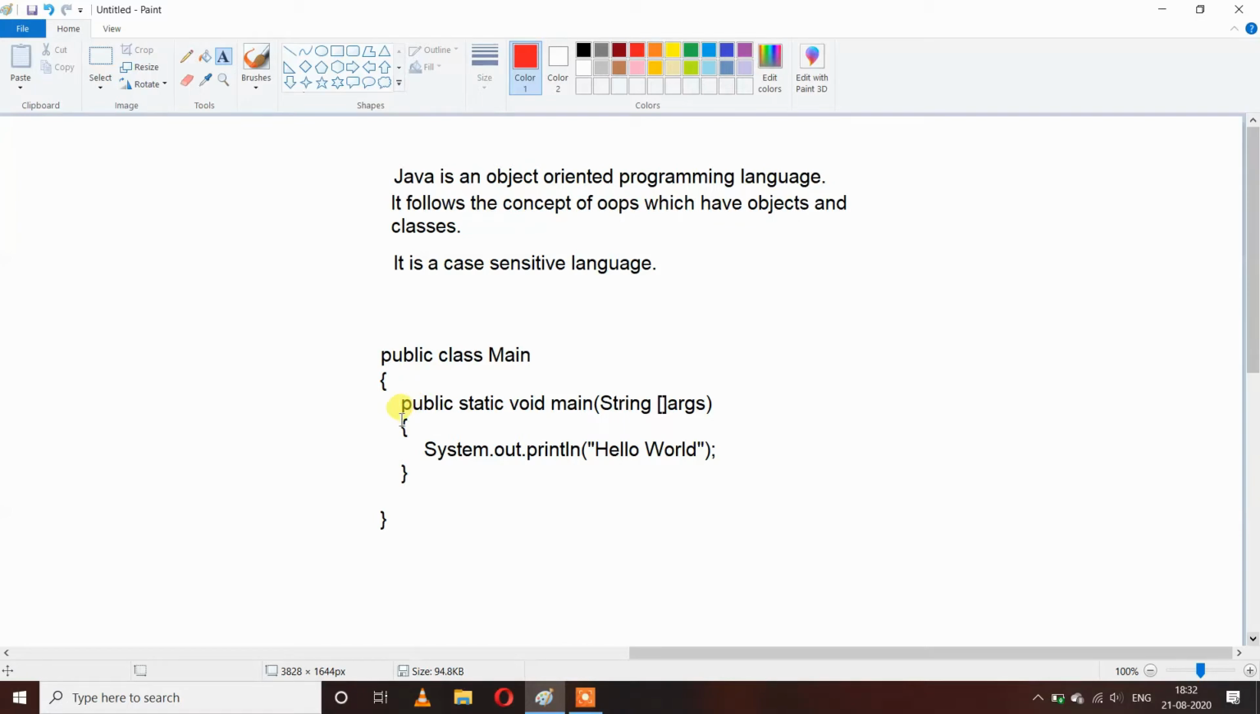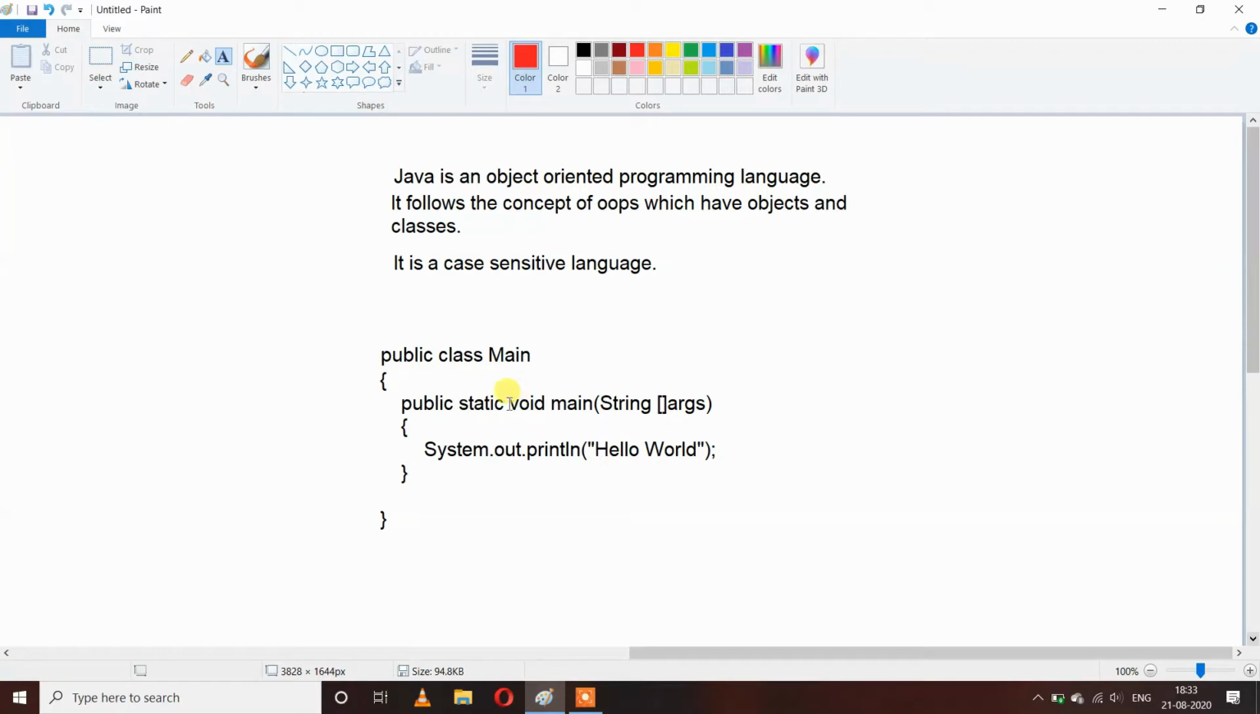So let's see why we have declared our main method as public. As we know, we need JVM to execute our program. If we don't declare this method as public, then JVM will not be able to access it from outside and our program will not run. And static means we don't have to make an object of this class. We can directly use variables and methods inside this class without making objects.